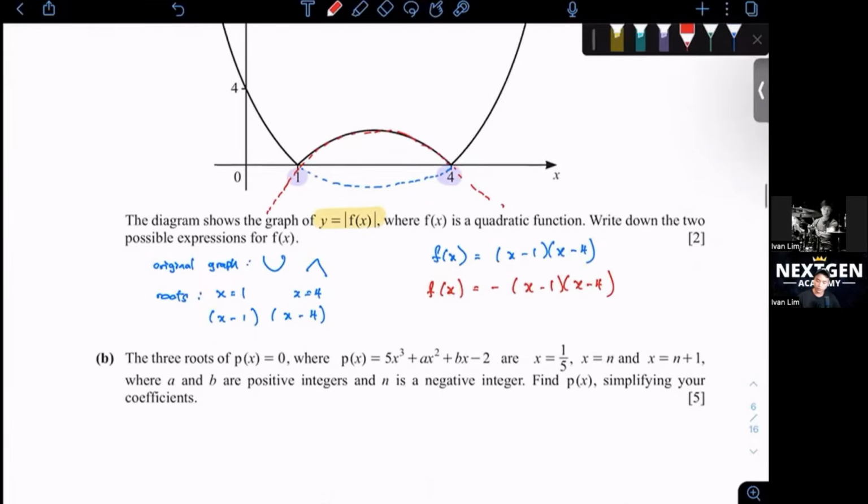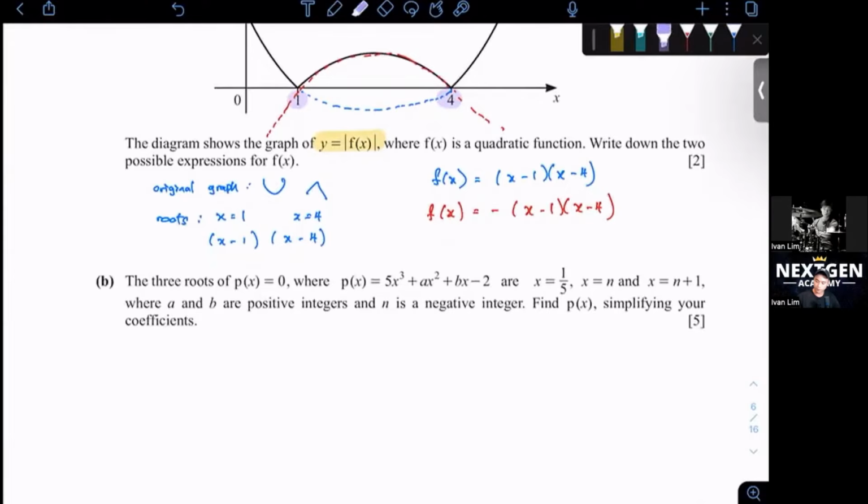All right, let's look at question B. Oh, I don't like this question. If there's an easier way to do it, please write down in the comment box below. This is a method that I figured out.